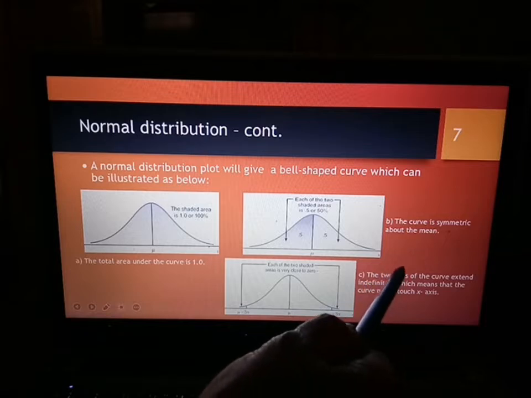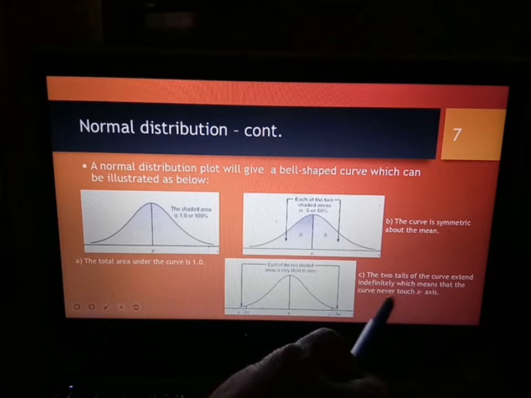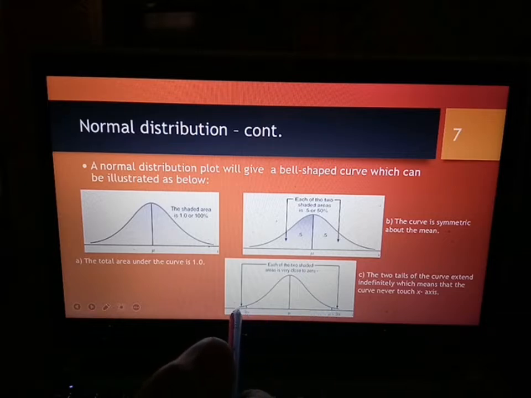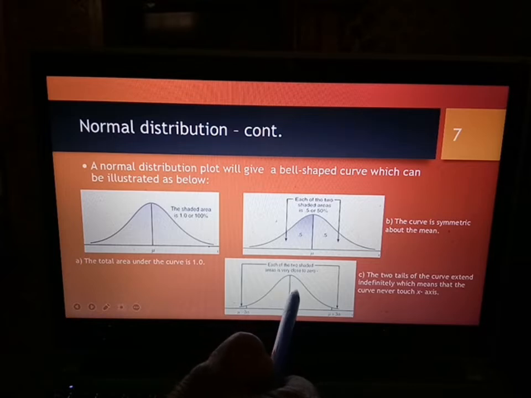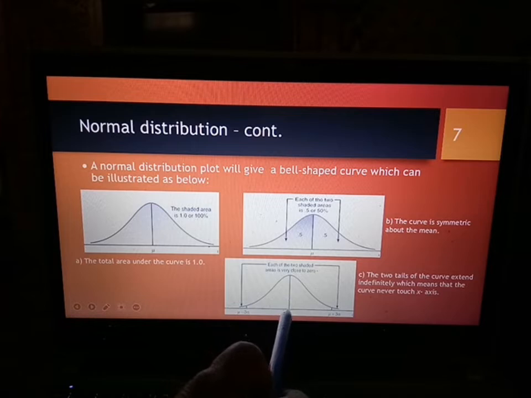Okay, the two tails of the curve extend indefinitely, which means that the curve never touch x-axis. So it means that untuk curve yang ni dia never touch x-axis. Okay, faham? Curve ni memang macam ni. Kalau kita buat curve pun dia mesti bentuk macam ni. Which means that dia tak akan kena pada x-axis. Okay, meaning that nilai-nilai bagi probability distribution ni hampir kepada 0 tapi bukan nilai 0.